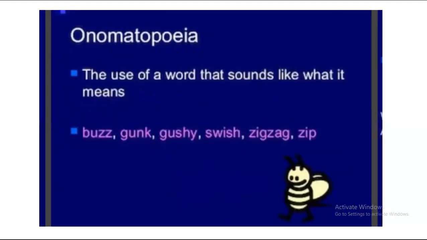Okay, onomatopoeia is when there are words used in a verse, or it can be a sentence as well, where we actually hear sounds. For example, buzz or gush, swish, zigzag, zip, and stuff like that. So they can be considered onomatopoeia.